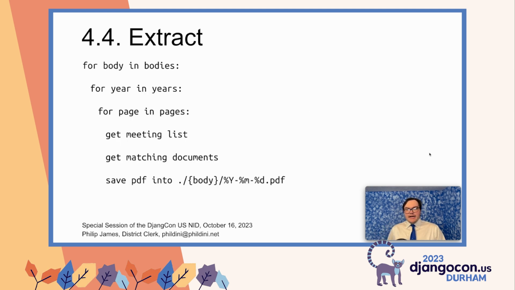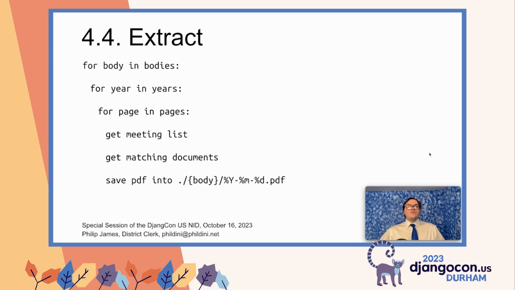Now we need to use Python to get all the PDFs out of that API. So how is that going to work? For body in bodies, for year in years, you can read this pseudocode, but effectively, we're going to iterate through that full API response until we've gotten all of the PDFs for every committee, or in this case, civic body, for every year that we care about. We may not care about everything, but I'm always interested in the full set so that I can compare year over year. We're going to get the matching documents, and then we're going to save PDFs using this date format